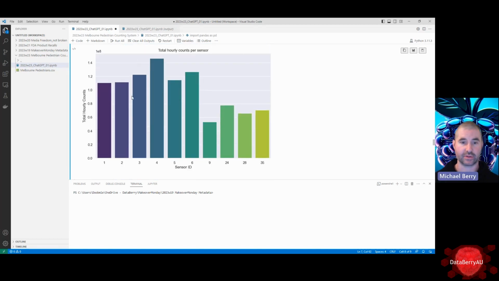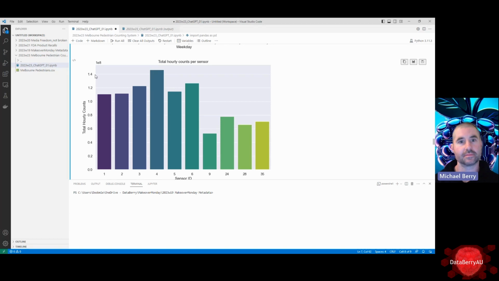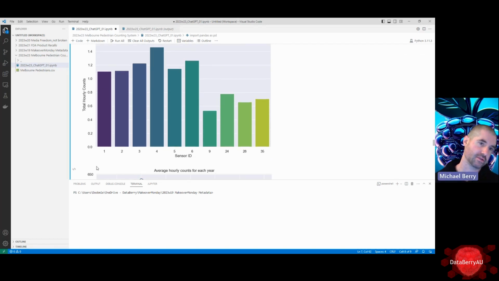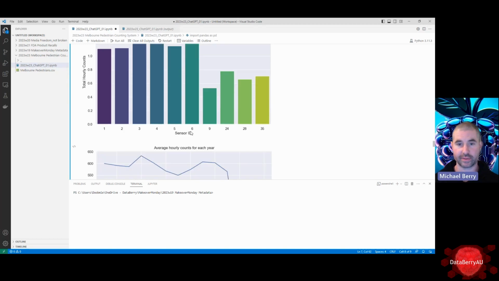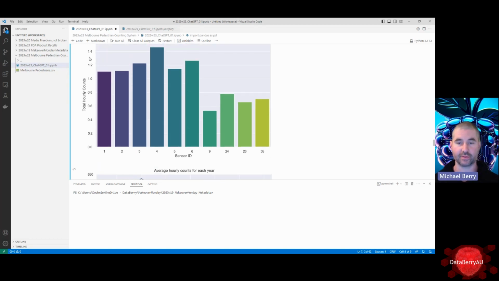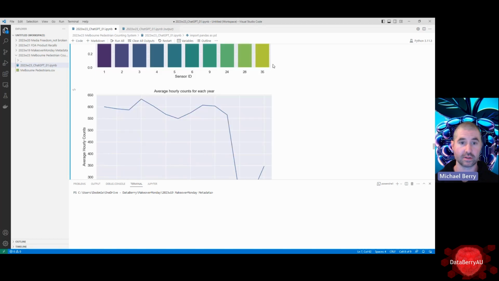Total hourly counts per sensor. Once again, this would be better if it was the actual sensor name, but I'm glad that it's restricted it to only being these top 10. Top 10 sensors with the total hourly counts. And it's not clear, so 188, also a sensor, but better to have the names, better to have it be sorted.